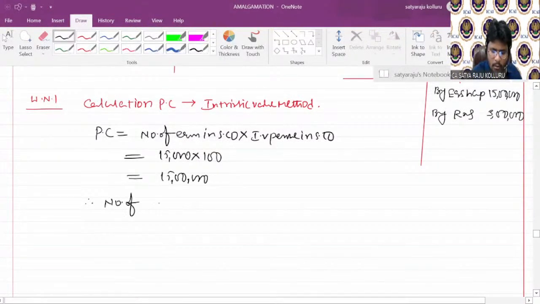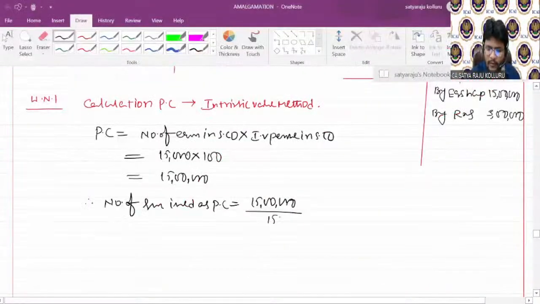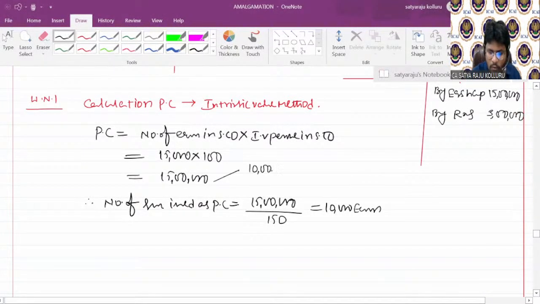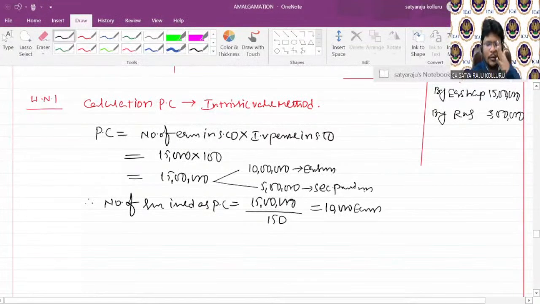Therefore, number of shares issued as PC is equal to 15 lakhs divided by intrinsic value per share in the purchasing company, 150, which is equal to 10,000 equity shares. I mean to say, out of this 15 lakhs, 10 lakhs will go to equity share capital in the purchasing company, and 5 lakhs will go to securities premium. Just for reference, I am giving. No need to give such references actually.